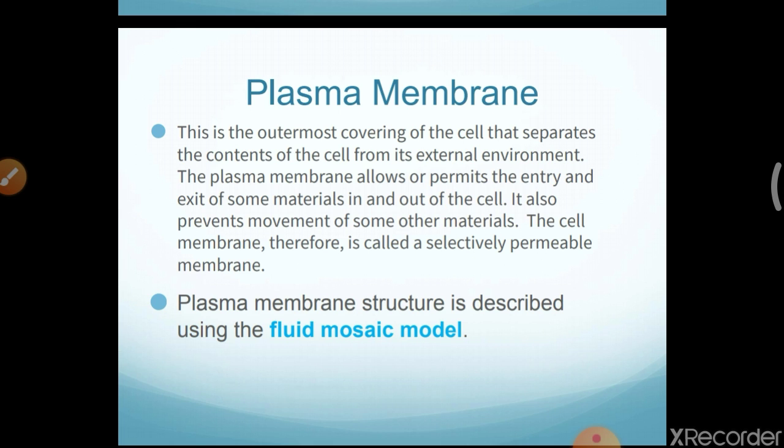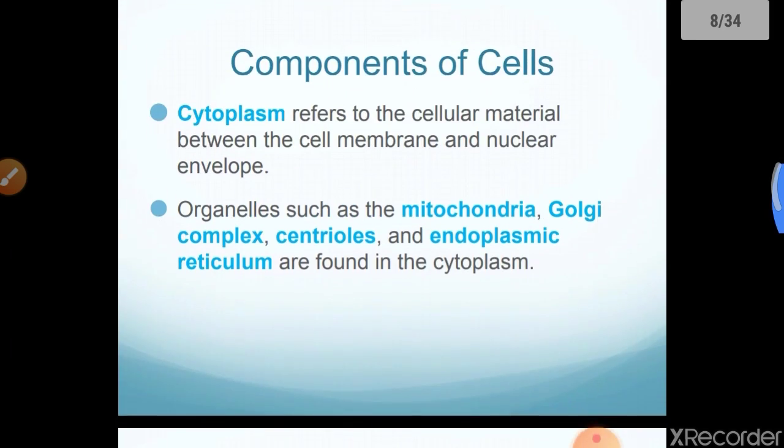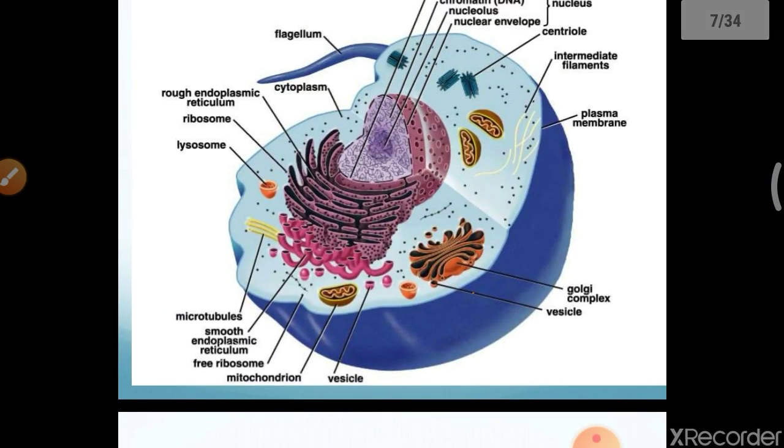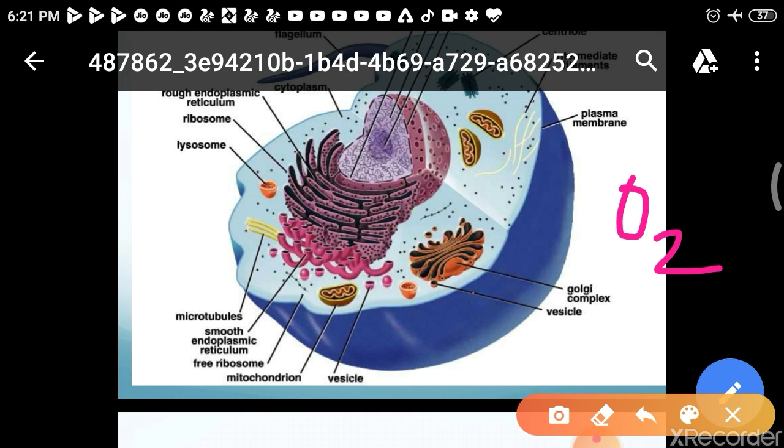The plasma membrane allows or permits the entry and exit of some material in and out of the cell. If you look at the structure of the cell, suppose oxygen is present or carbon dioxide is present.